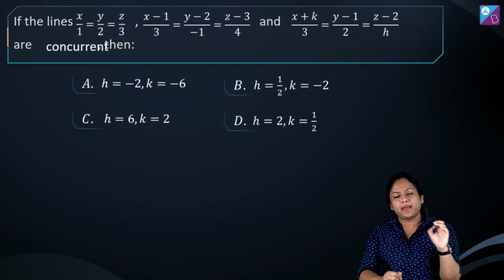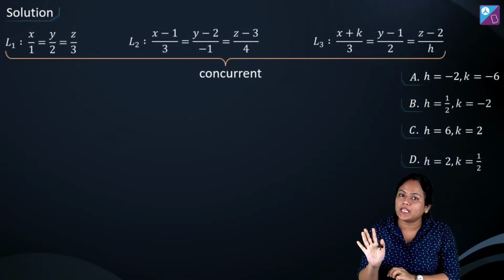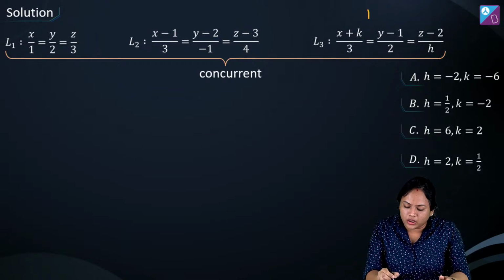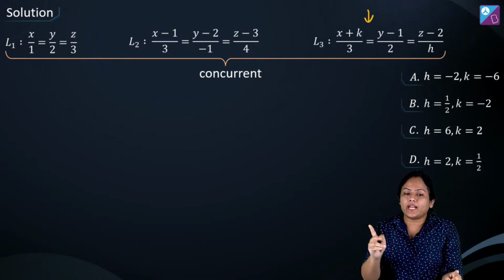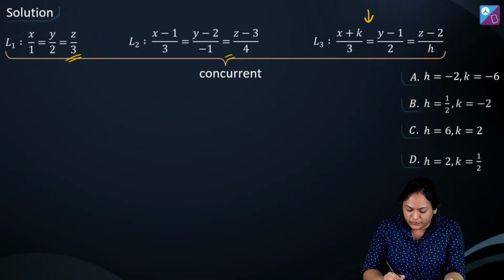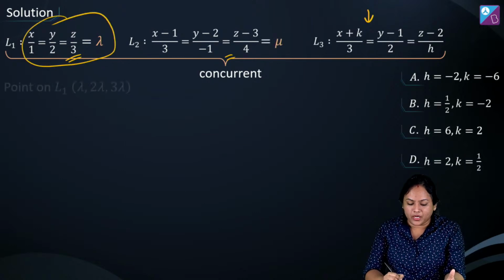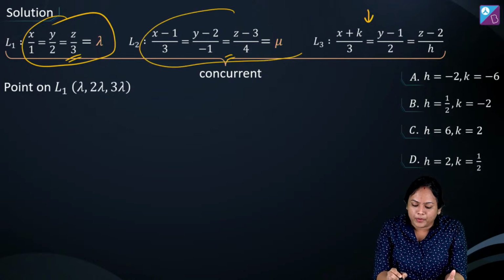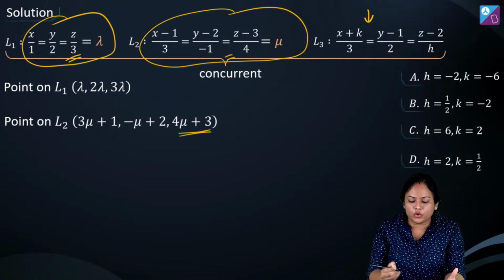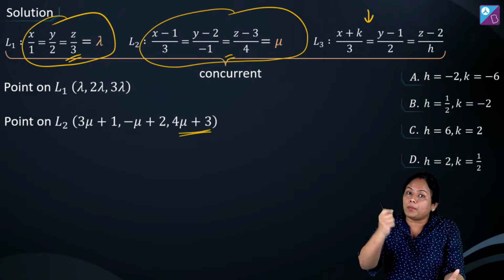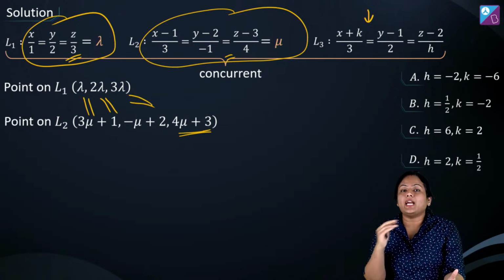So what I will do is, पहले I will solve first and second line. भाई फर्स्ट एंड सेकंड लाइन को सॉल्व करेंगे, पॉइंट निकाल लेंगे, और अगर पॉइंट मिल गया तो उसको थर्ड लाइन में बस substitute करना है. Got it? What we are doing, we are trying to get a point on L1 and L2 and therefore I am equating it to lambda and mu. Now यहाँ पर कोई पॉइंट लिखेंगे so that will be lambda, 2 lambda, 3 lambda, और इस लाइन के ऊपर पॉइंट हो जाएगा 3 mu plus 1 comma 2 minus mu comma 4 mu plus 3. And क्योंकि हमें कॉमन पॉइंट निकालना है, I'll just equate these and इनको equate करके I'll find lambda and mu.